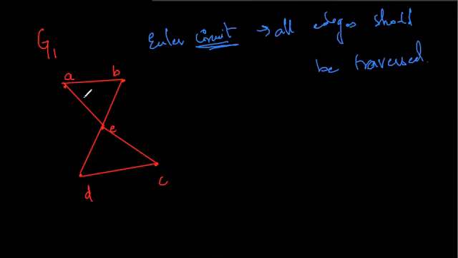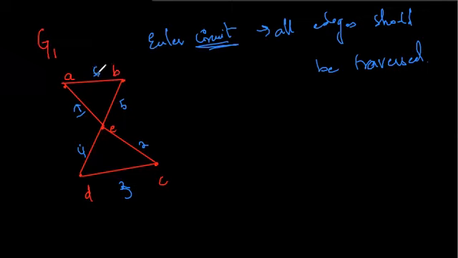So from A, I can traverse the edge AE first. I'm just writing the numbers over here. After AE, I can go to EC second. Then from EC, CD, then CD to DE. So this is third and this is fourth. From DE, I can go to EB, fifth, and then sixth. Okay. So the graph G1 has an Euler circuit.